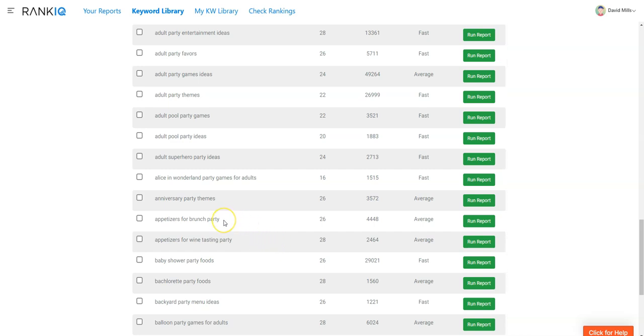So I do the writing. The original writing, I do use Longshot or Rytr or other tools or Peppertype to write the article. And then I bring it back into Rank IQ when I'm done with that, and I do the optimization.